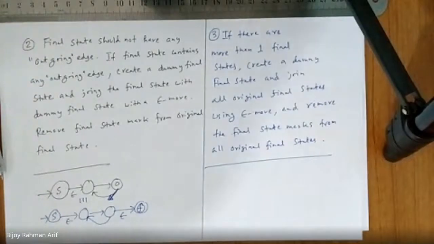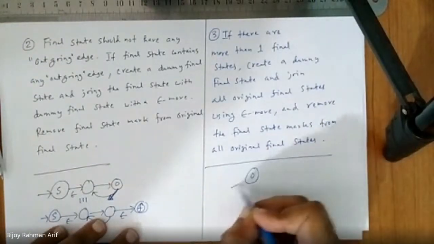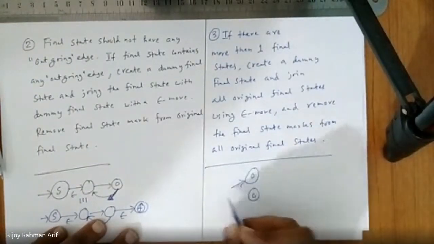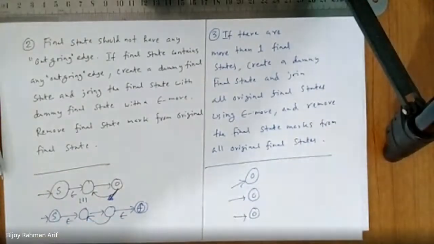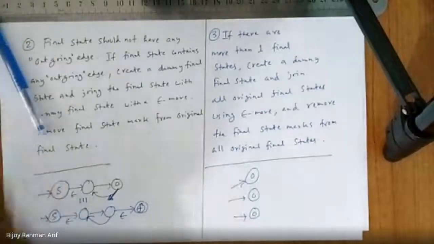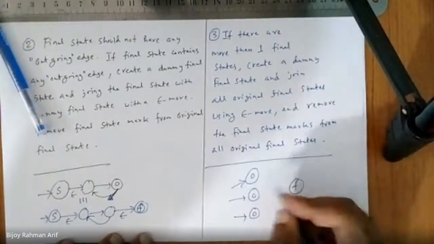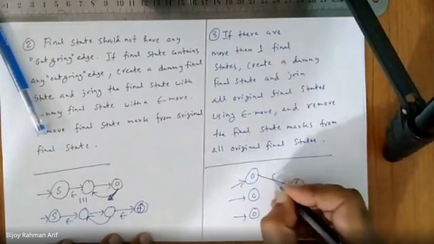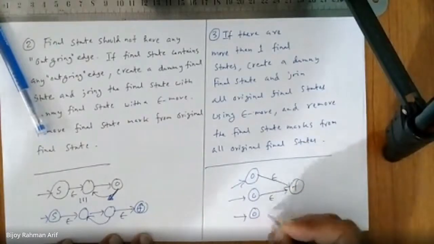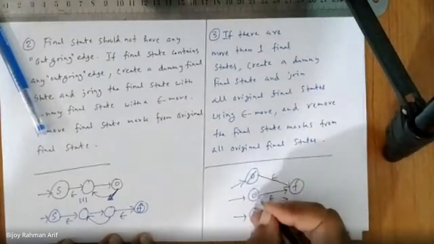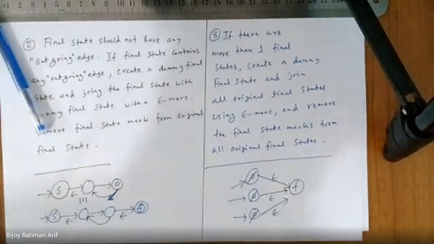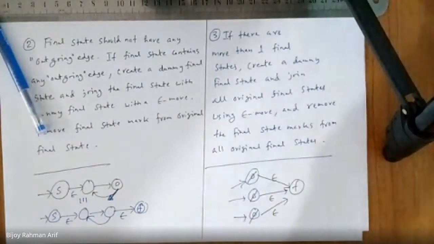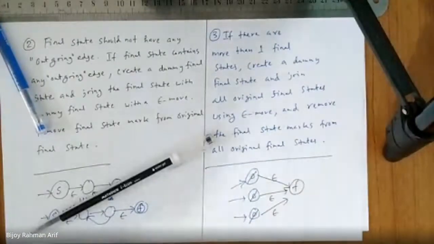Let's assume this is a final state. This is a final state. This is a final state. So there are multiple final states. So what I'm going to do, I'm going to create a dummy final state and join all of these with epsilon move. And I remove the final state mark from all the original final states. So it does not change the finite automaton, it's equivalent, right? Am I right or not?